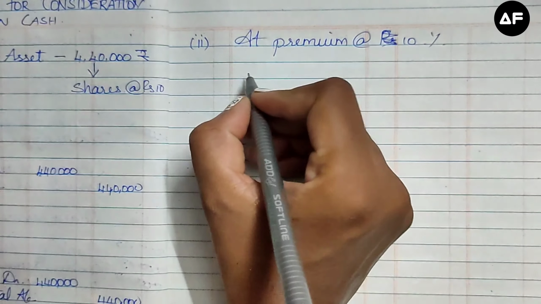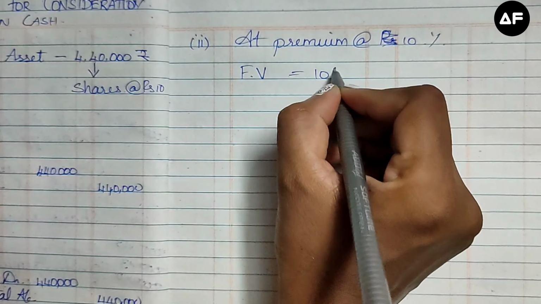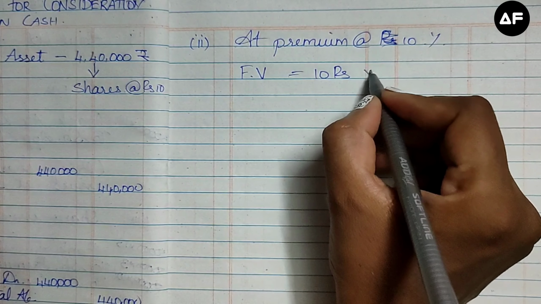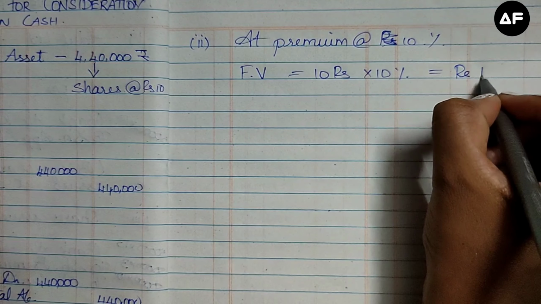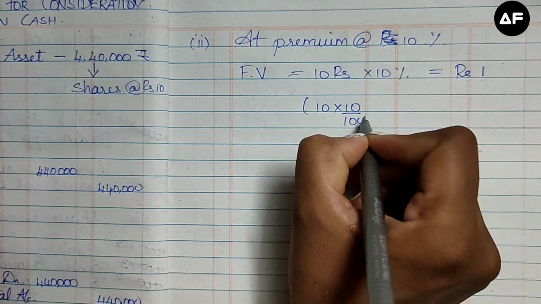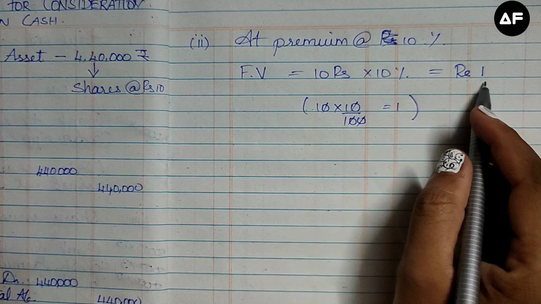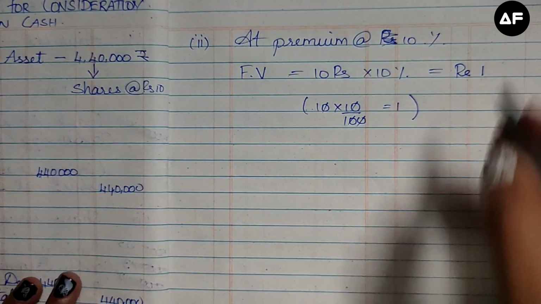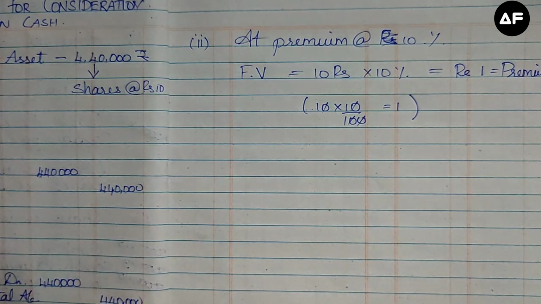So let's take our face value. The face value of the share is 10 rupees. Out of this 10 rupees, if you take 10%, it is going to come to 1 rupee. I'll show you: 10 into 10 by 100, cancel the 0, so 1 into 1 is going to be 1 rupee. So this 1 rupee is nothing but the premium, the premium value for 10 rupees of share.